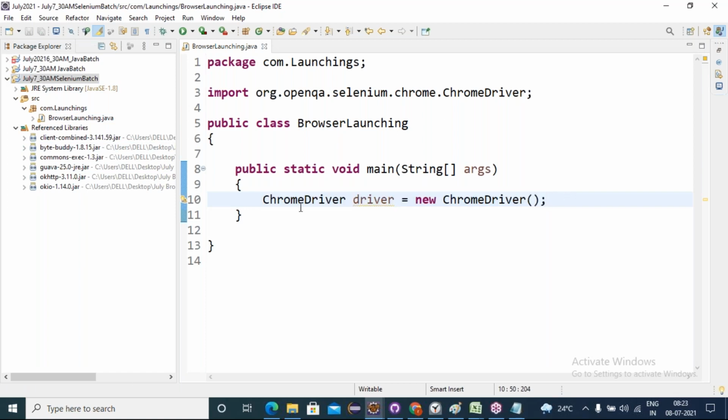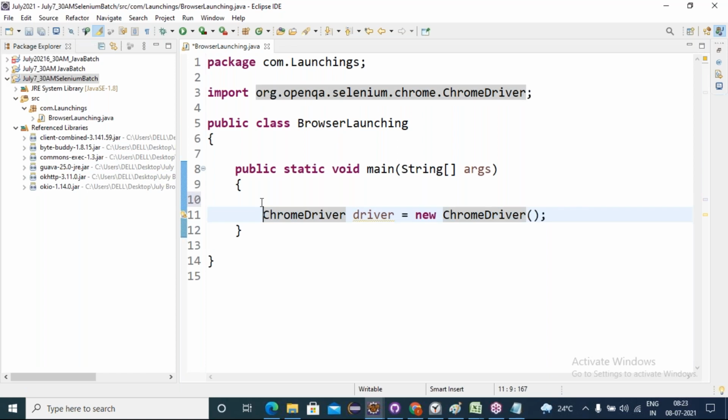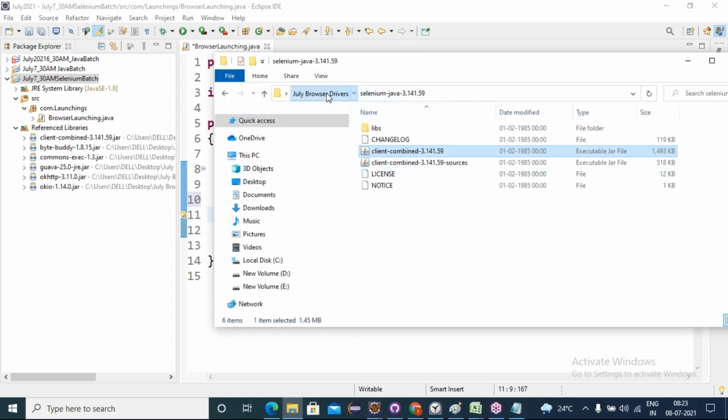Okay, friends. If I run this program, Chrome browser has to open, but my Chrome will not open. Why? To open the Chrome browser or Firefox browser, we require drivers. If you want to play audio, drivers are a dependency. To play video, drivers are a dependency. Similarly, to open the Chrome browser or Firefox browser, we require the browser drivers. We already downloaded the drivers, right?